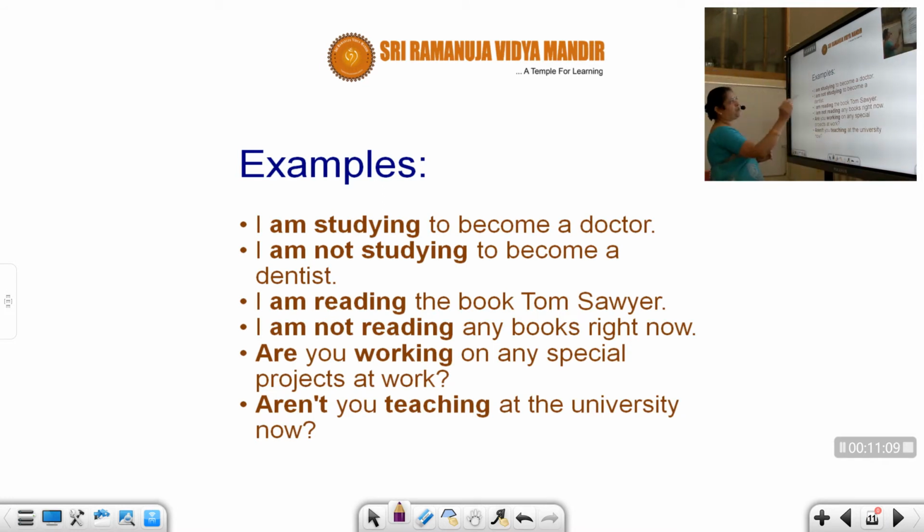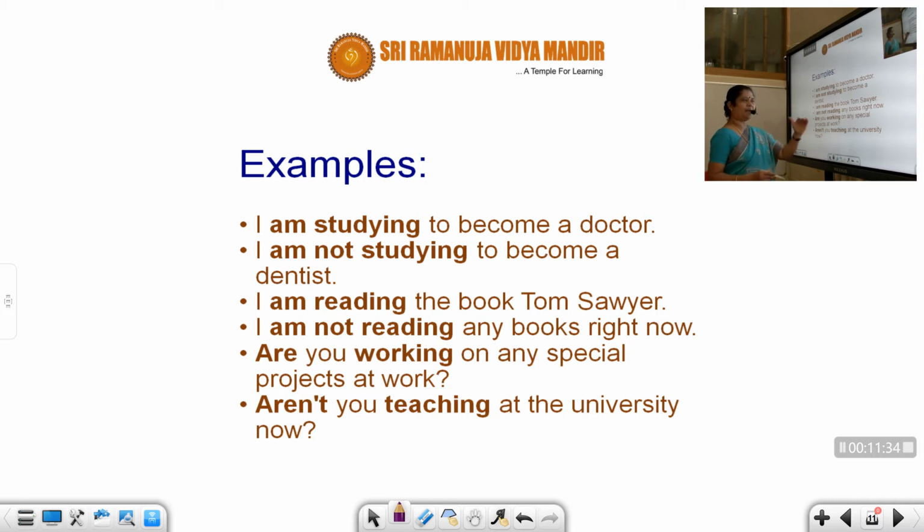Okay, we have examples. I'm studying to become a doctor. One second, if I study, I don't become a doctor. I have to study for approximately 22 years. I'm studying to become a doctor. I'm not studying to become a dentist. I'm reading the book Tom Sawyer. I'm reading that particular book. I'm not reading any books right now. Are you working on any special project at work?